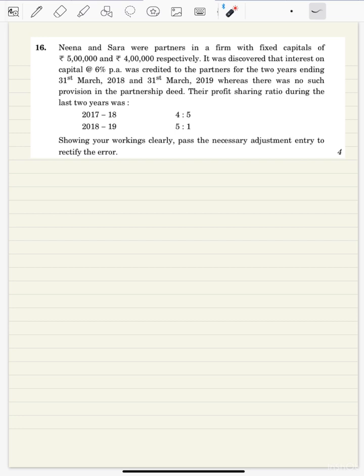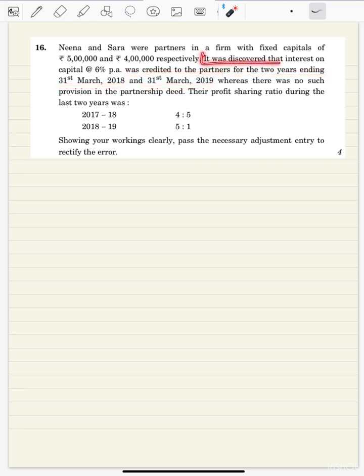it will come by passing it through the current account and not the capital account, because the capitals are fixed, 5 lakh and 4 lakh. It was discovered that interest on capital at the rate of 6% per annum was credited to the partners for 2 years ending 31st March 2018 and 2019.